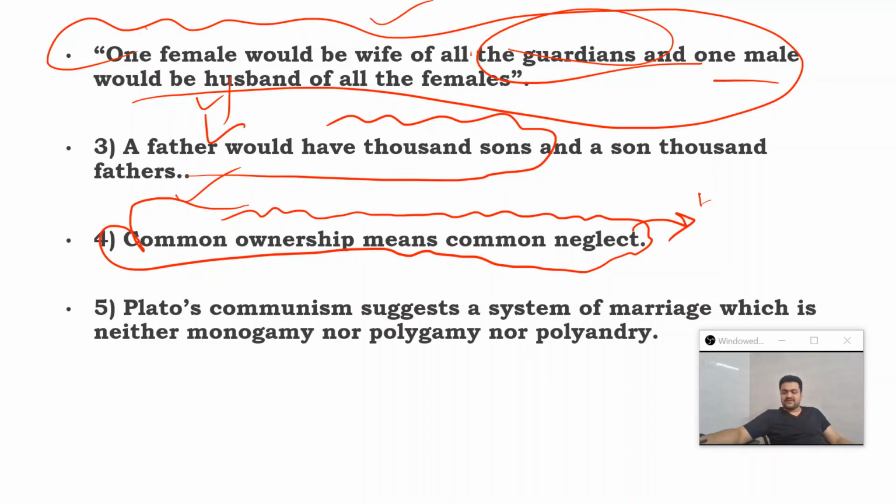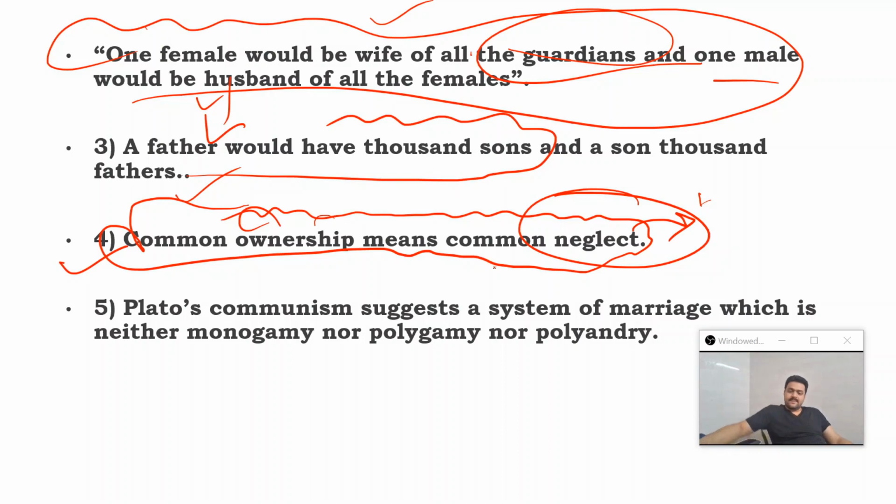But if anything is held in common, then we can't expect the same kind of care from every individual in that community. That is what Aristotle is pointing out, that common ownership is going to lead to a system where things will be neglected.